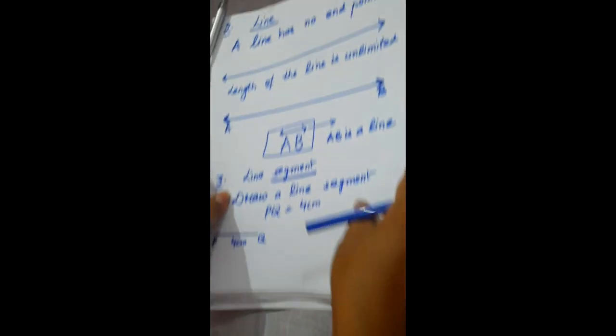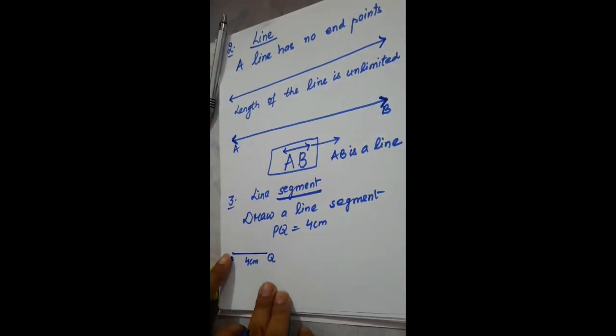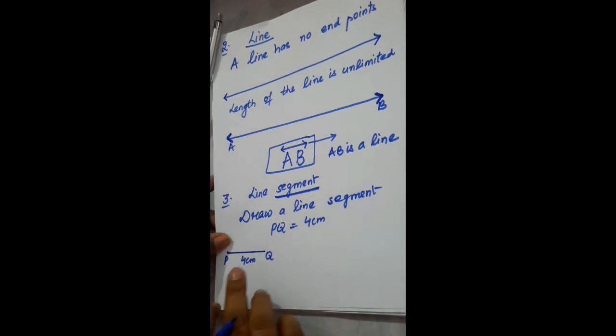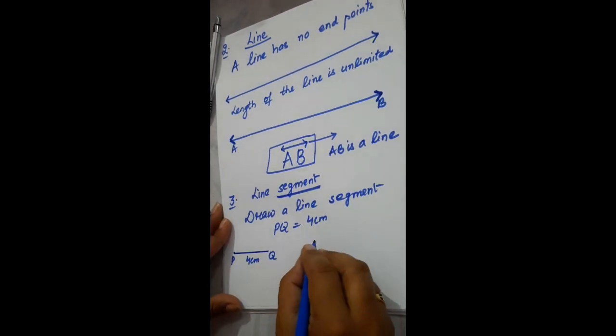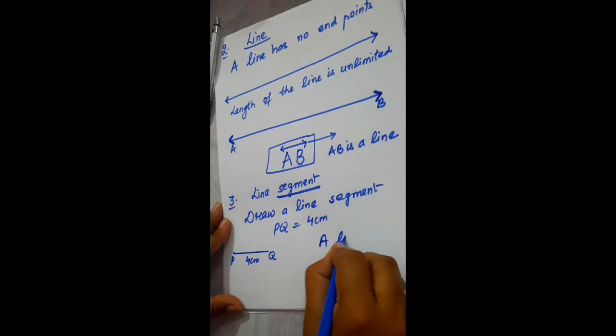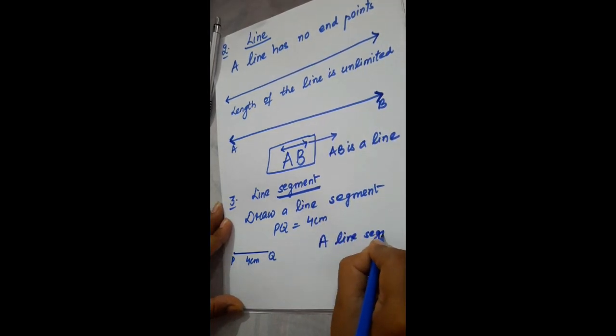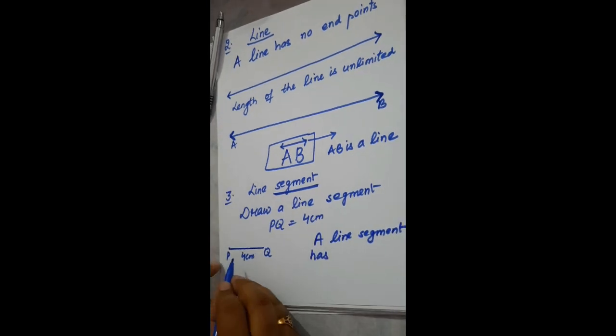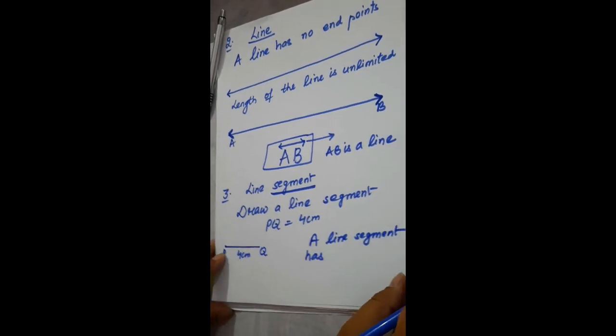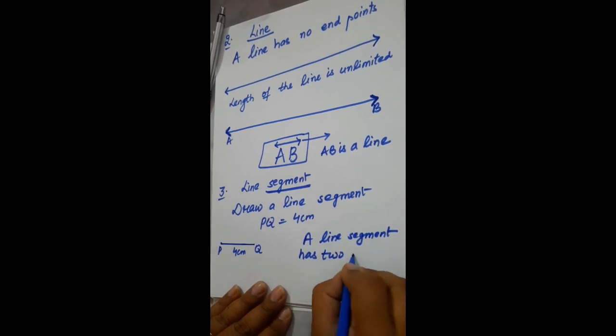So what does this indicate? It means it has a starting point and also an ending point, but in a line you don't have any endpoint. So whenever you have a starting point and an ending point, this is known as a line segment. So I will write: a line segment. A line segment has how many endpoints? 1, 2. A line segment has 2 endpoints.